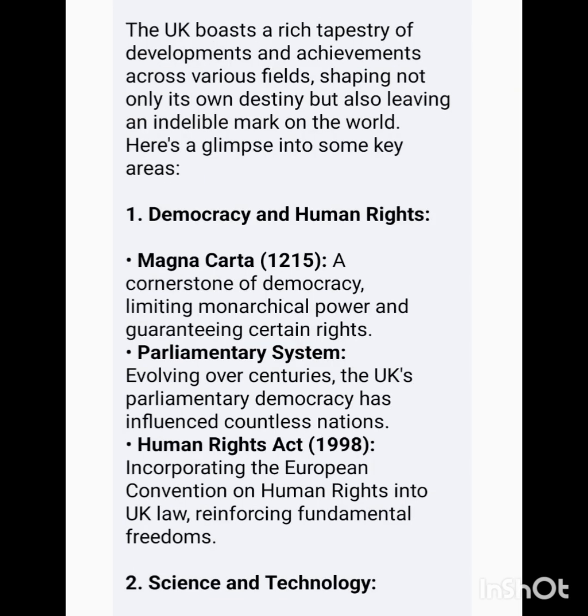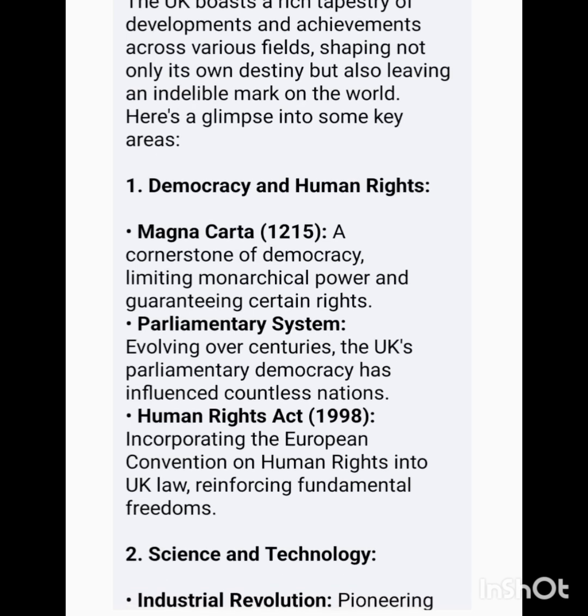The UK, a glimpse. The UK boasts a rich tapestry of developments and achievements across various fields, shaping not only its own destiny but also leaving an indelible mark on the world. Here's a glimpse into some key areas. 1. Democracy and human rights.